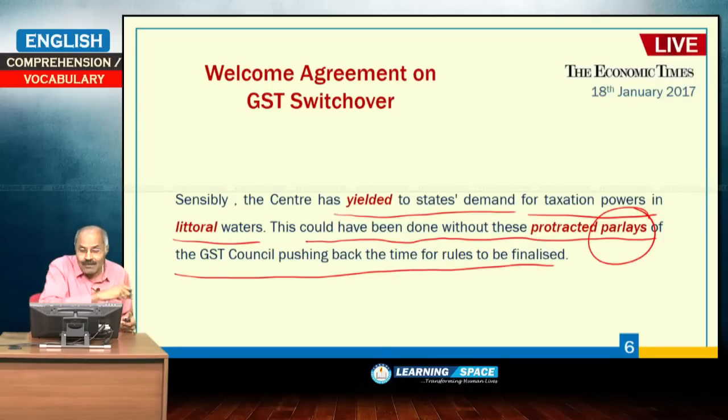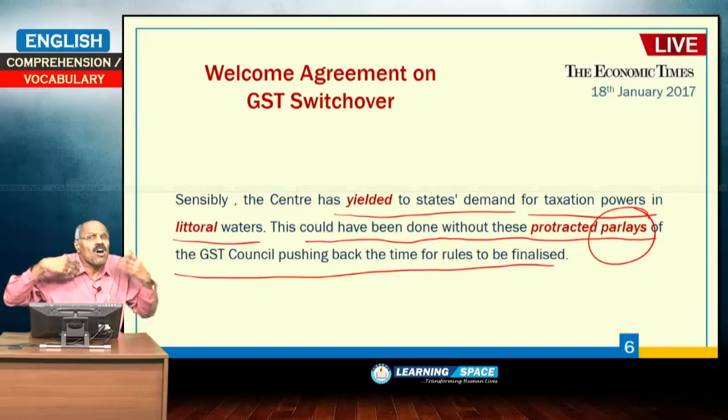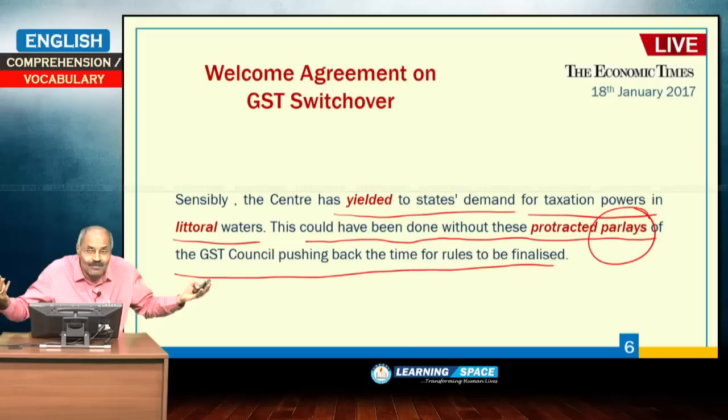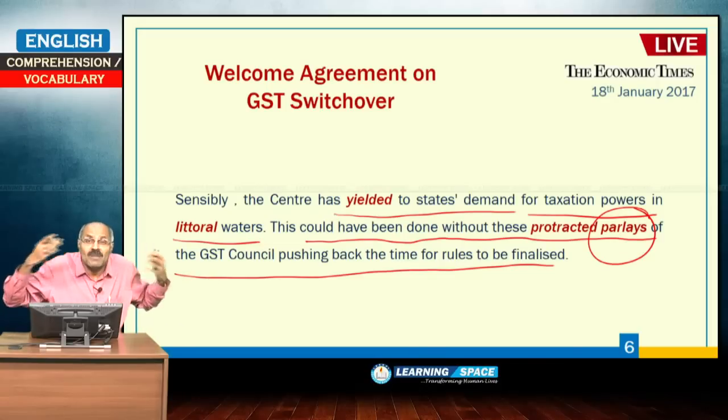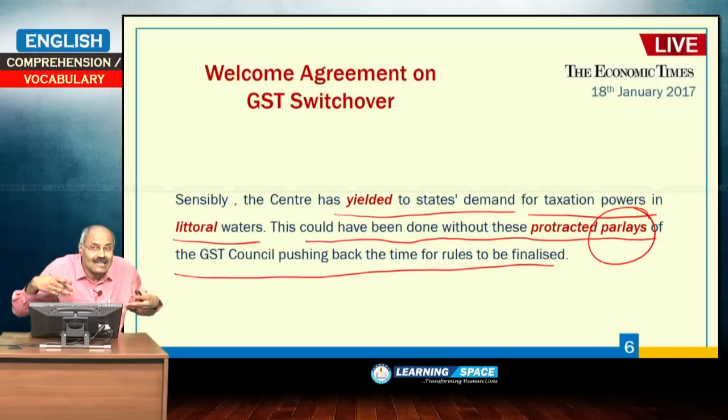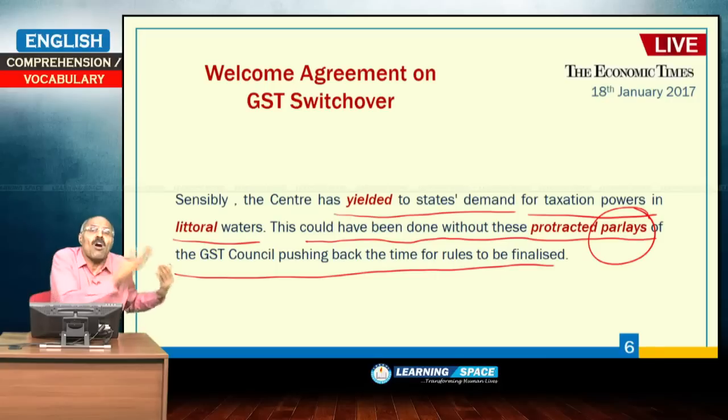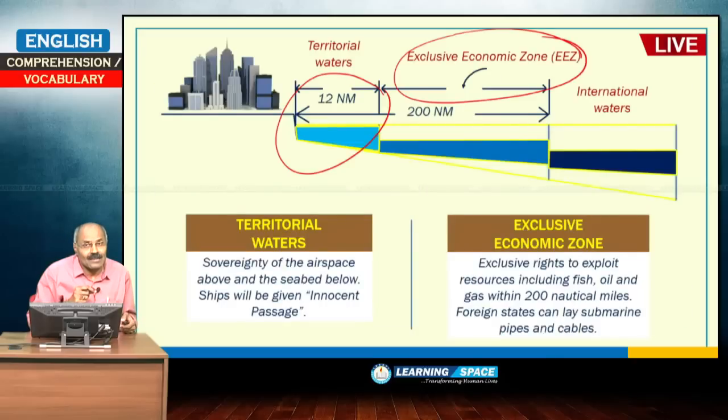This could have been done without these protracted parleys of the GST council pushing back the time for rules to be finalized. That means without these long delayed negotiations, without wasting this much time, these things could have been done long back, right. So, that is the meaning of this paragraph.